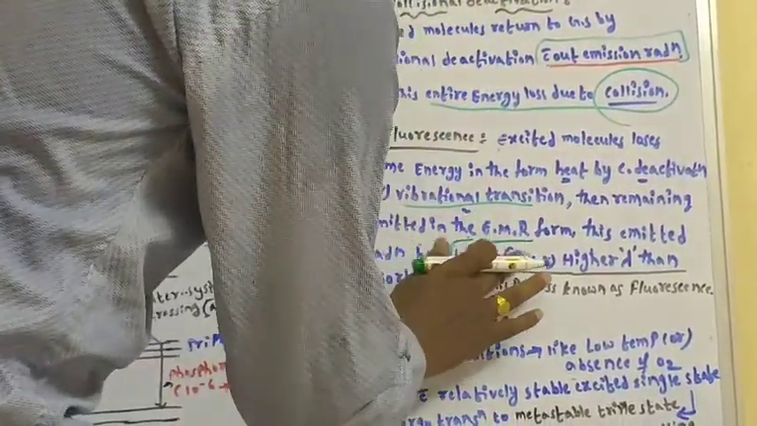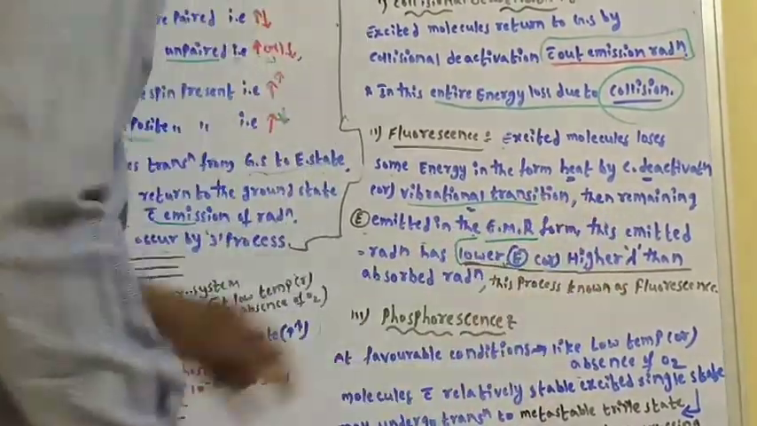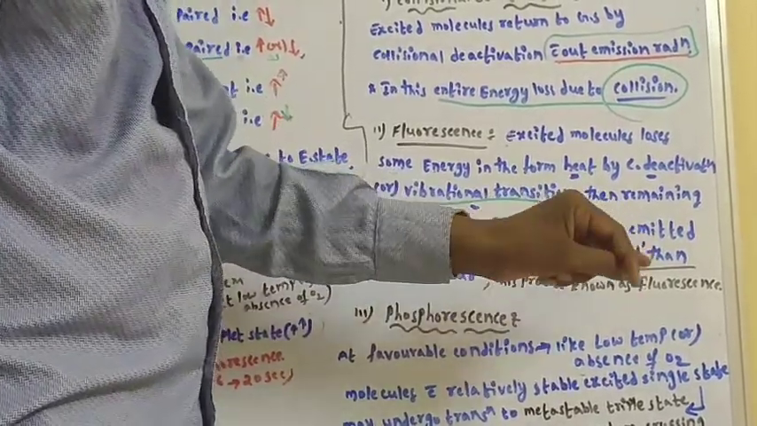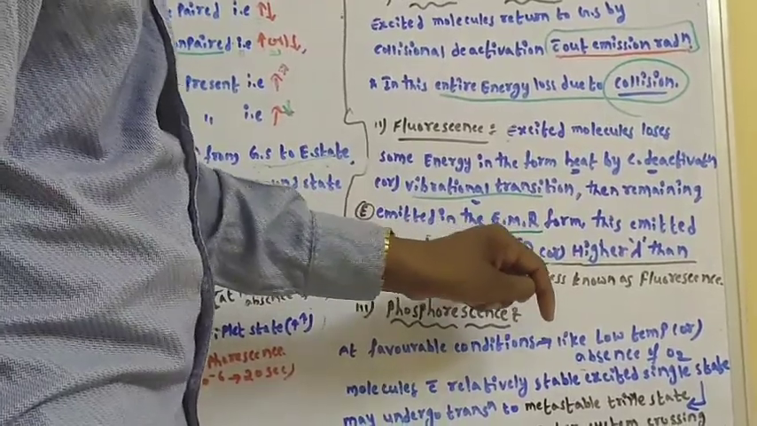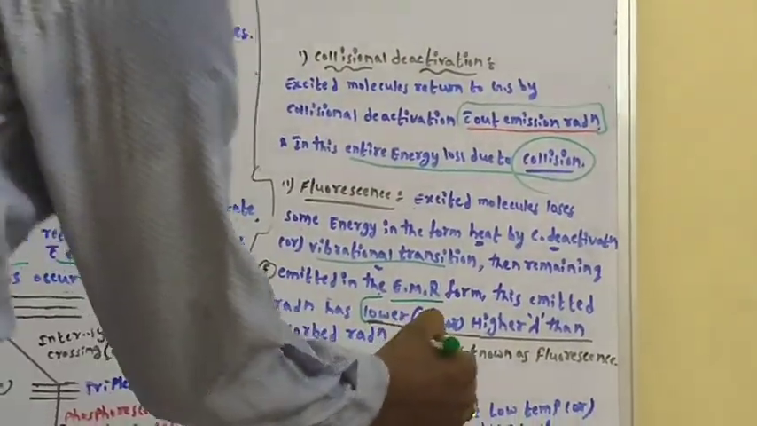This emitted radiation has lower energy or higher wavelength. Both are the same only: if the wavelength is high, that means lower energy. The emitted radiation has lower energy or higher wavelength than the absorbed radiation. This process is known as fluorescence.